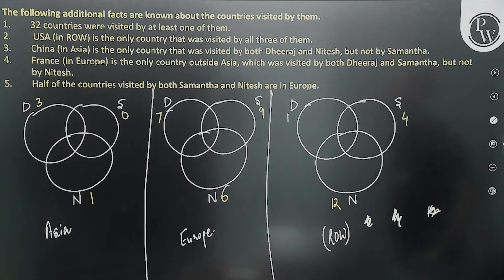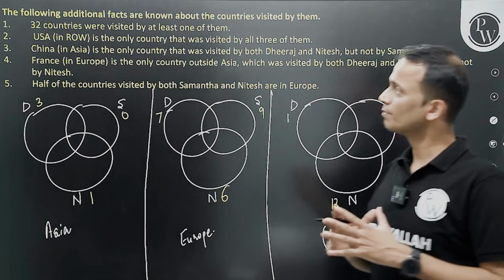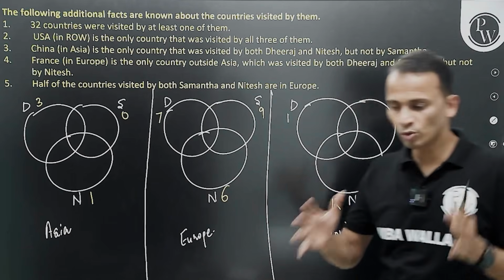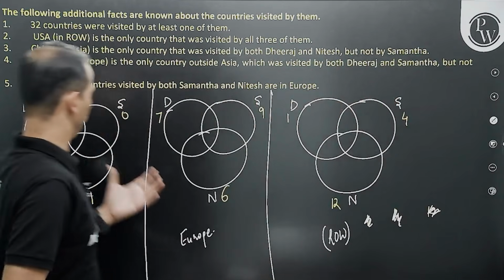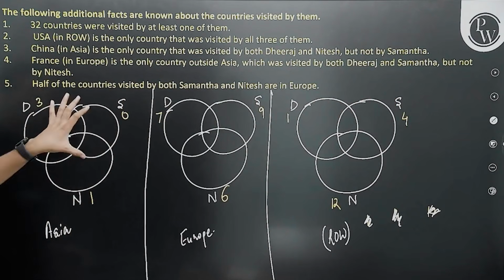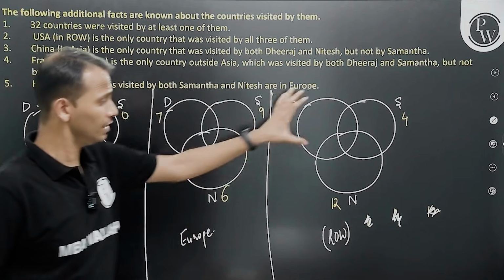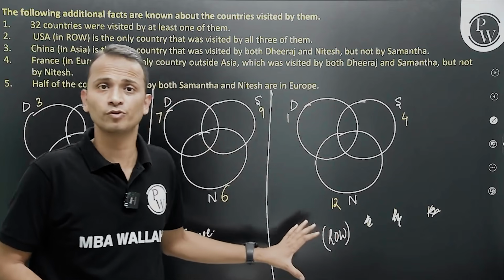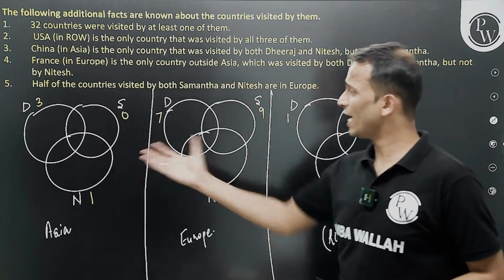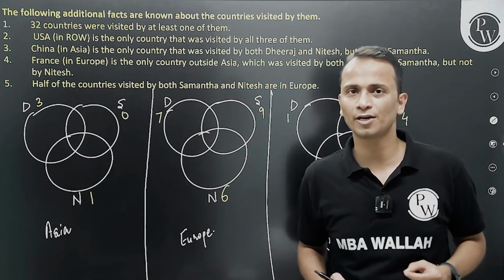Now let's read these pointers one by one, the pointers given at the top of the screen. So 32 countries were visited by at least one of them. The number of countries visited in Asia plus Europe plus rest of world should be equal to 32. Right now, I have no data for this, so I'll leave this information as it is. We'll come back to it.